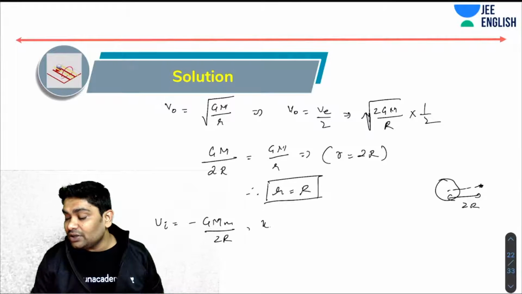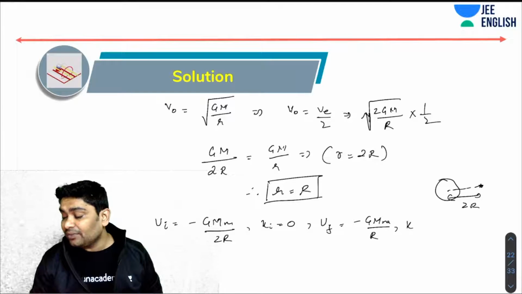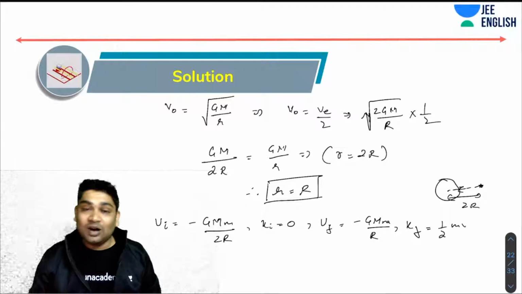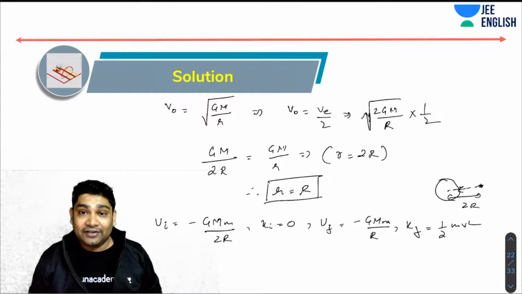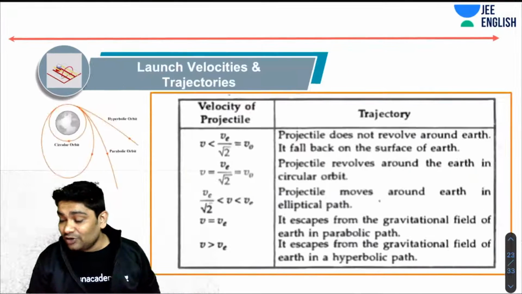K initial would be zero. When it reaches the Earth's surface, U final would be minus GMm over R. And let's say it hits the surface of the Earth with some speed v. So K final would be half mv squared. Now all you need to do is apply energy conservation and find the value of that speed. Okay, that is how you would have done it.